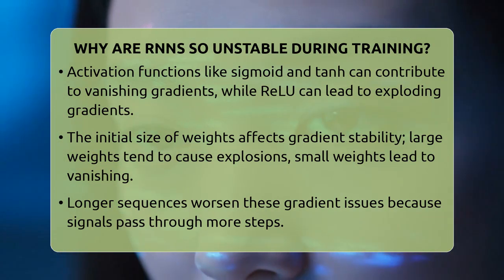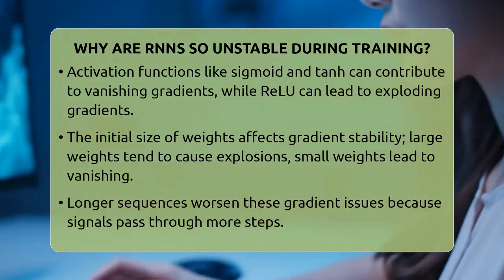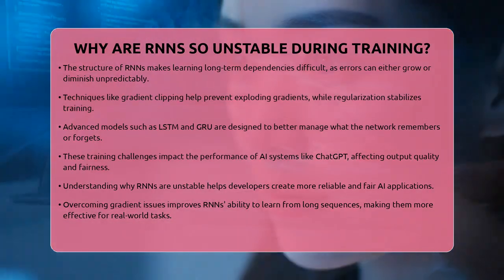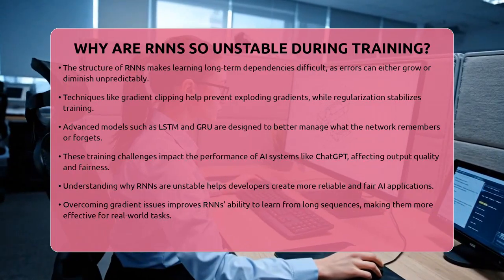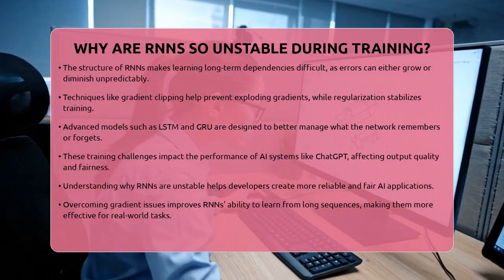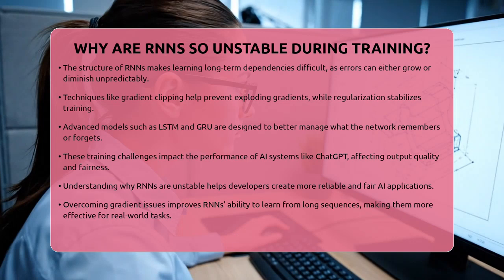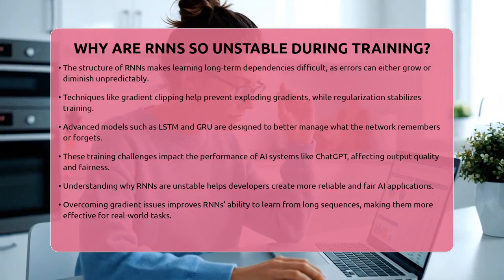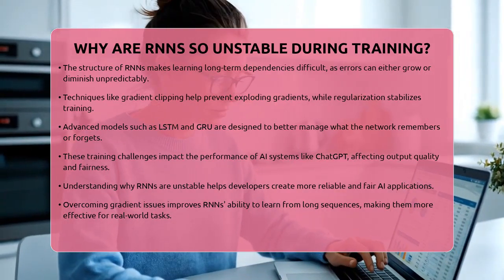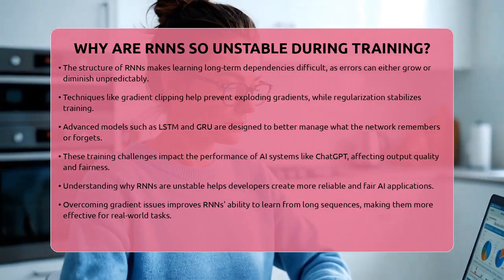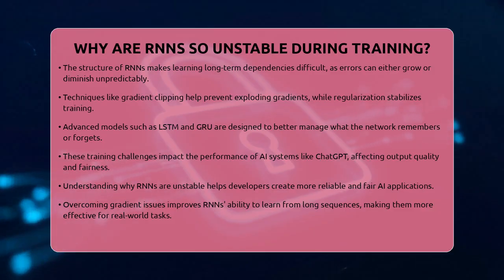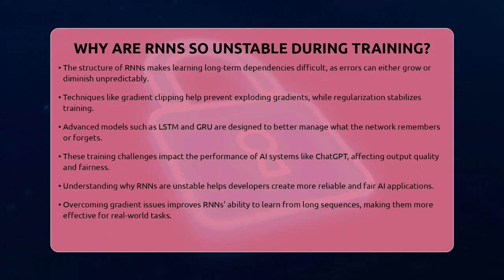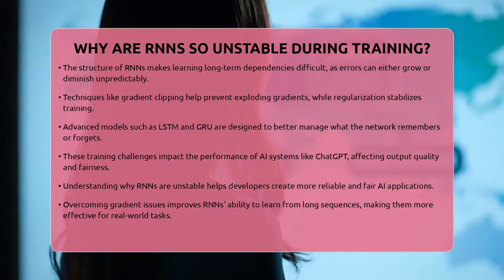Understanding these challenges is important because they directly affect how well RNNs can perform in real-world tasks. If the model can't learn long-term dependencies reliably, the quality of generated text or predictions drops. This impacts applications like ChatGPT or image generators that depend on sequence understanding. From an ethical point of view, unstable training can lead to inconsistent or biased outputs. Knowing why RNNs are unstable helps developers build more reliable and fair AI systems.